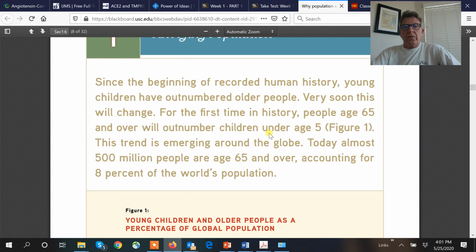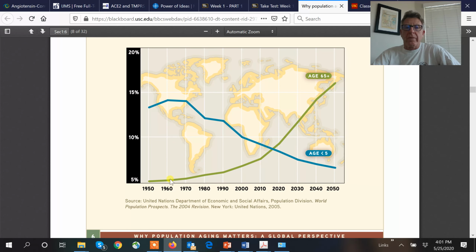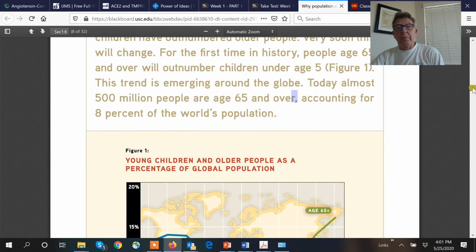Okay, so let's go through this. This is again looking at the numbers, and what I'm going to do is fly through this. You can do the reading, but this is the most important thing. These are the numbers along with the predictions. And you can see here it's called a dependency ratio, and you'll do that when you do your papers.